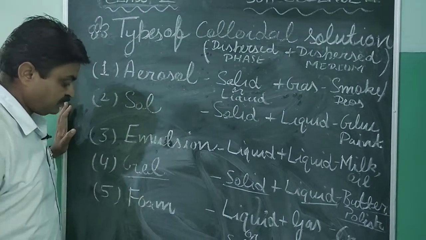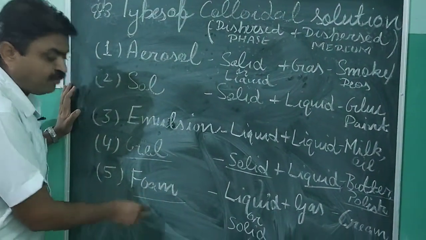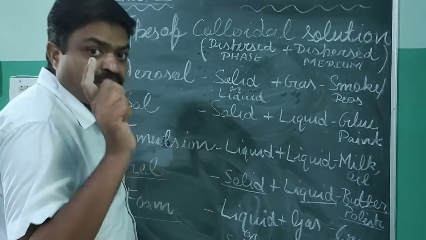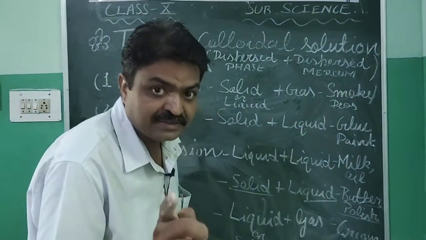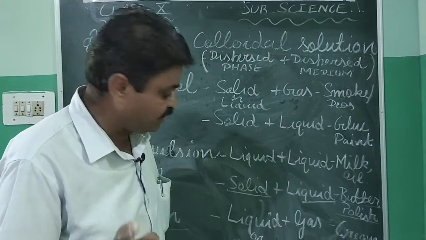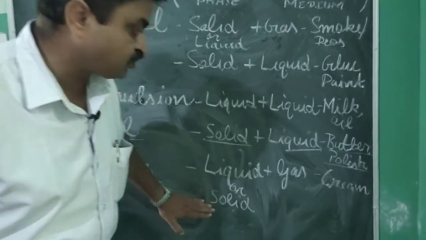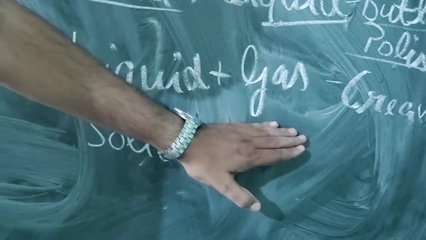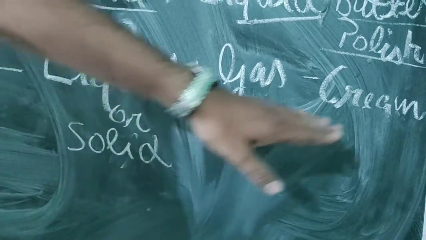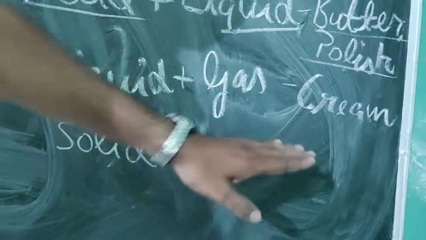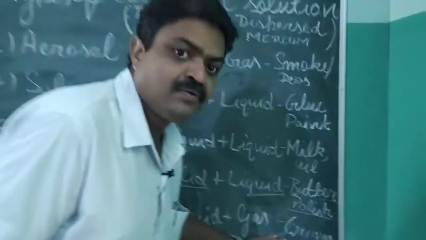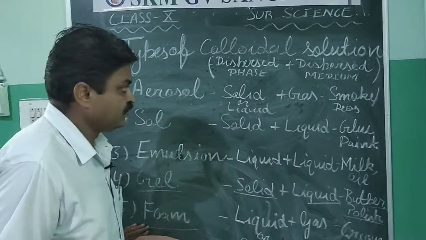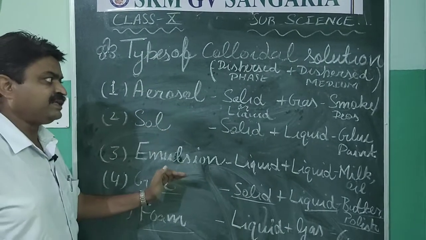Next colloid is foam. And what is foam? Foam is a colloid that is a heterogeneous mixture of liquid or solid substance in a gaseous medium, and the example of this is cream. Cream is an example of foam, student. Foam.